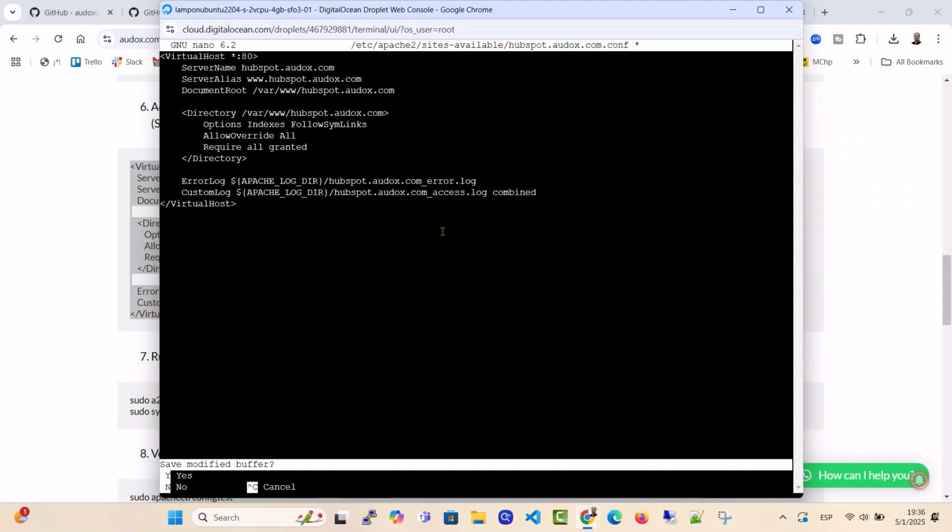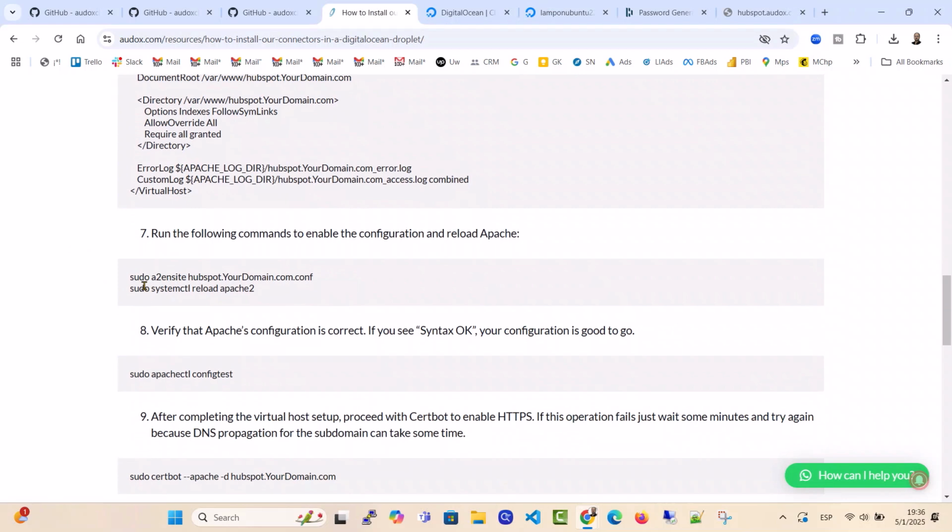Save and exit. Enable the site and reload Apache using these commands.